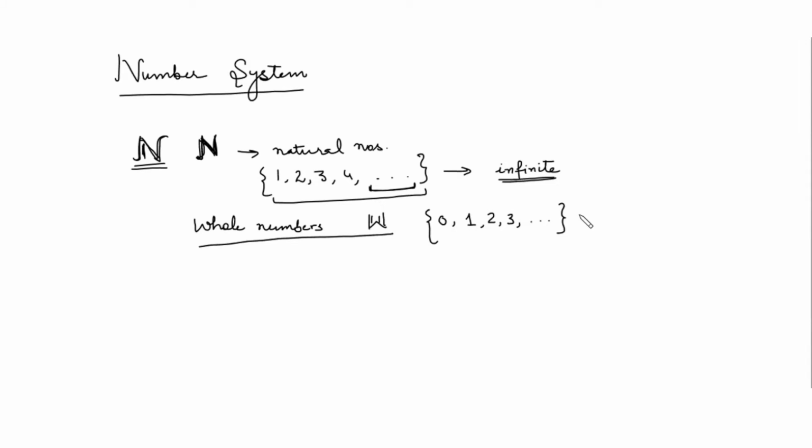So this is basically the union of 0 and the set of natural numbers. Again, this set is infinite in nature because we have infinitely many elements in this set. Is this point clear? Yes, ma'am.